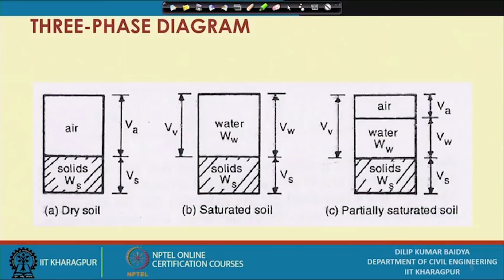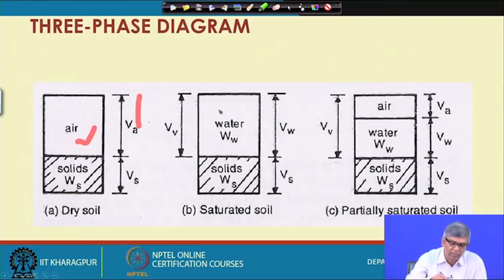If I consider the void completely dry, then this is the diagram we can think of: dry condition, only air and only solid. And if all the voids are filled up with water, that means saturated, then this is the diagram, with the volume of water and the volume of solid. So, these are the two phase diagrams which I discussed in the previous slide.